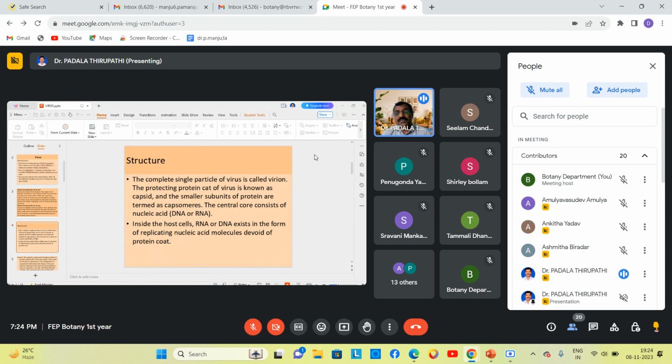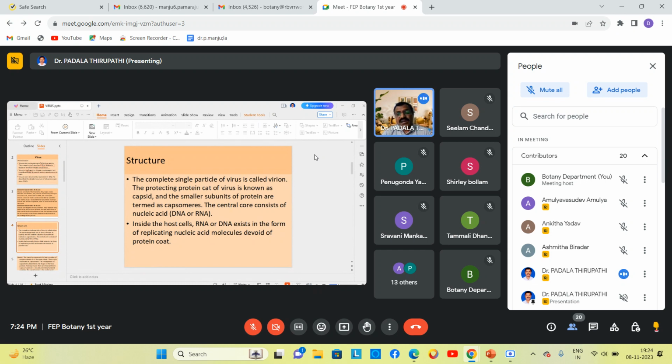The smaller subunits of the protein sheath we call capsomeres. Along with capsomeres, some lipid subunits are also observed, which we call peplomers. The central core consists of nucleic acid, either DNA or RNA, but both are not possessed. Remember, only DNA or RNA is present.